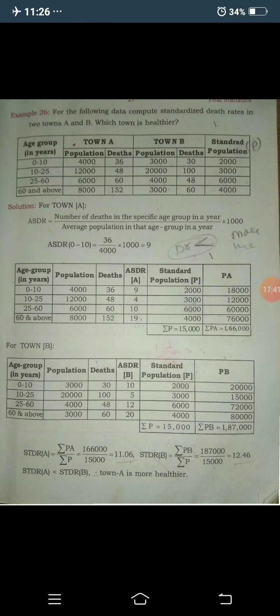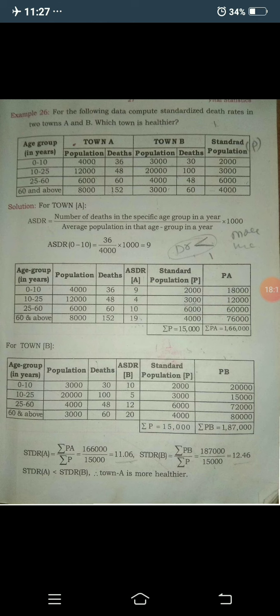So you need to find the ASDR of 10 to 25: 48 by 12,000 into 1000, you get 4. Similarly for 25 to 60, the deaths are 60 and the population is 6000. For finding the ASDR, 60 by 6000 into 1000, you get 10.